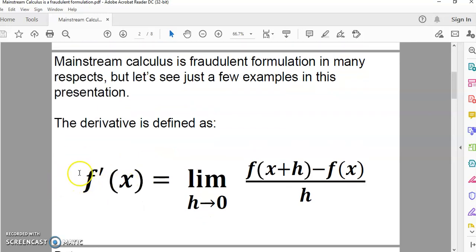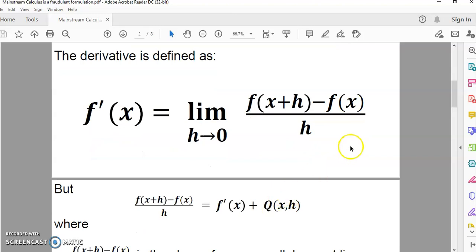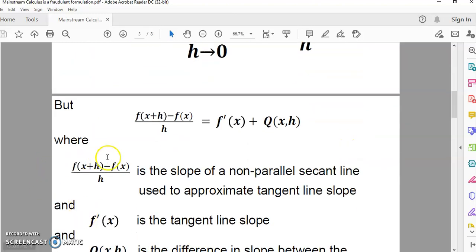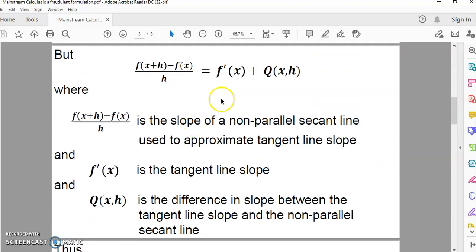formulation. So we see that the derivative is defined as this limit, and we know also from what I've just told you that this finite difference is the sum of two slopes, or the sum of a difference and the sum of the tangent line. Okay, so the difference is really just the secant, the non-parallel secant line slope minus the tangent line slope.